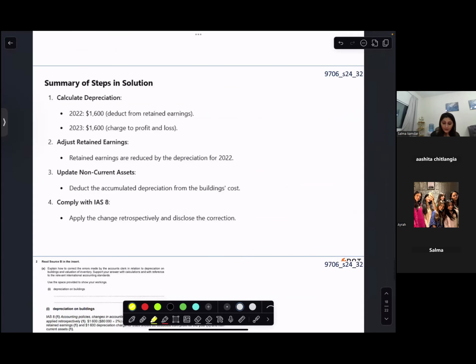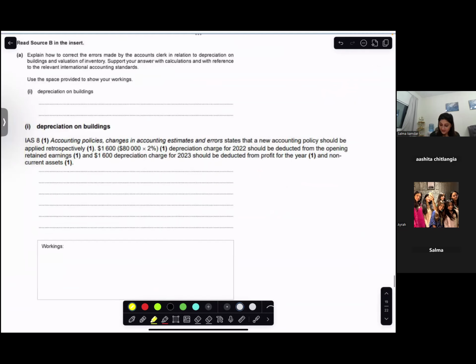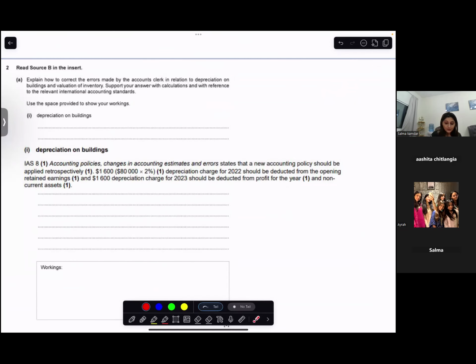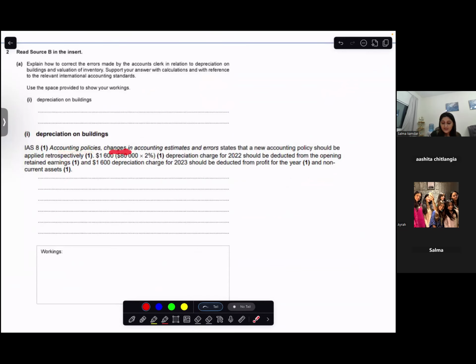So, this was your question over here. Depreciation on building, this is your marking scheme. You need to know the name of the international accounting standard. Relating it properly to the international accounting standard would give you 1 mark. So IAS 8. What is IAS 8 related to? Accounting policies, changes in accounting estimates or errors.